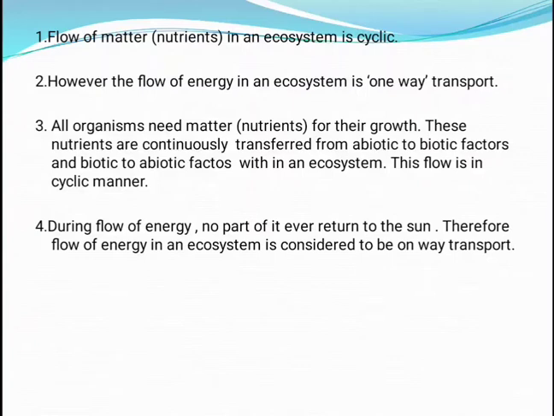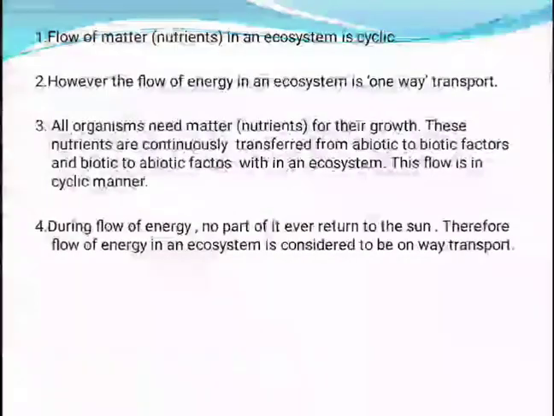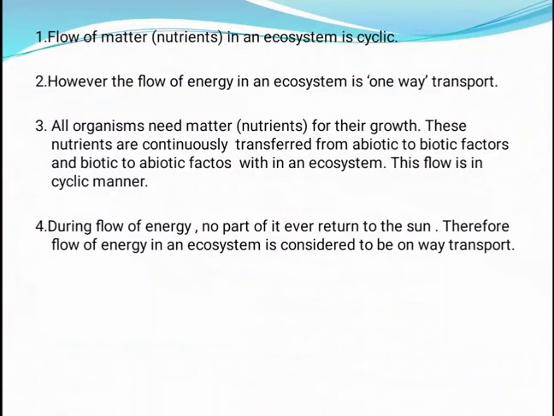So the flow of matter, that is nutrients, in an ecosystem is cyclic. However, the flow of energy in an ecosystem is one-way transport. All organisms need matter, that is nutrients, for their growth. These nutrients are continuously transferred from abiotic to biotic factors and biotic to abiotic factors within an ecosystem. This flow is in a cyclic manner. Last point, during the flow of energy, no part of it ever returns to the sun. Therefore, the flow of energy in an ecosystem is considered to be one-way transport.